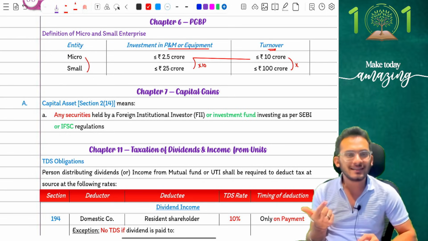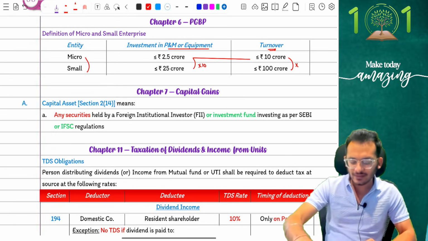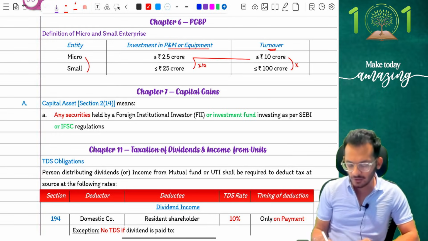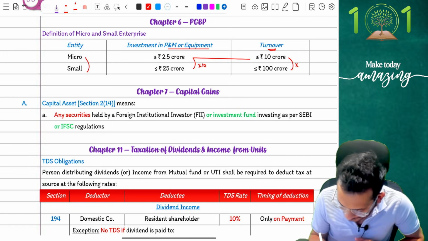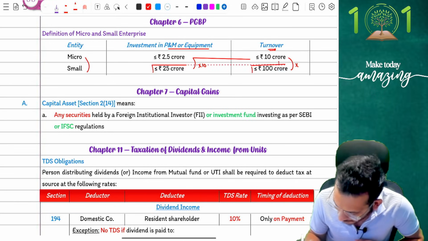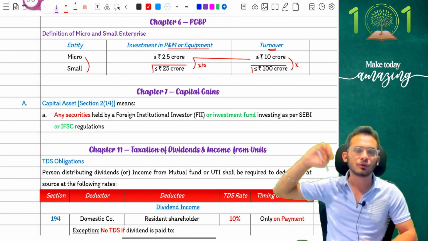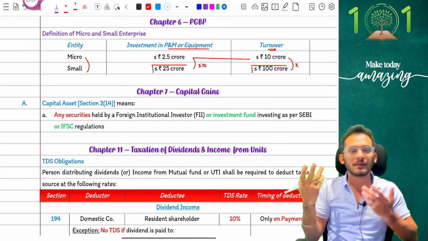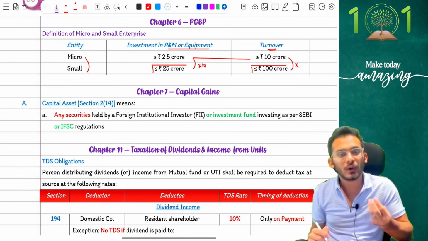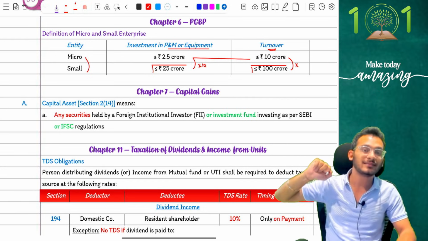Now, can I make your life simpler, people? If you think about it, I said micro and small enterprise, which means logically speaking, whether you call yourself micro or not, it doesn't matter. Can I simply come and say, if your investment is less than 25 crores and turnover less than 100 crores, you are anyway going to sit in one of the two? You're either going to be sitting in small enterprise or in micro enterprise. So how does it matter? Do you have to remember both micro and small enterprise as a definition?